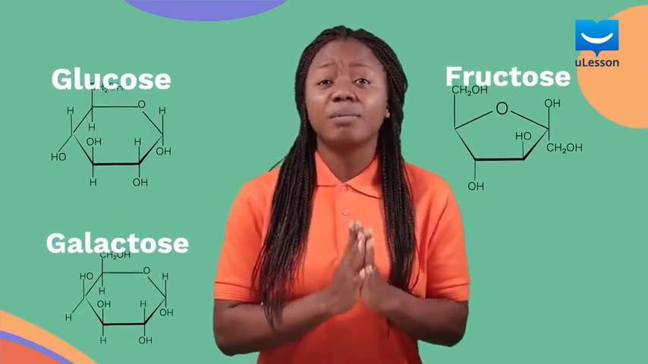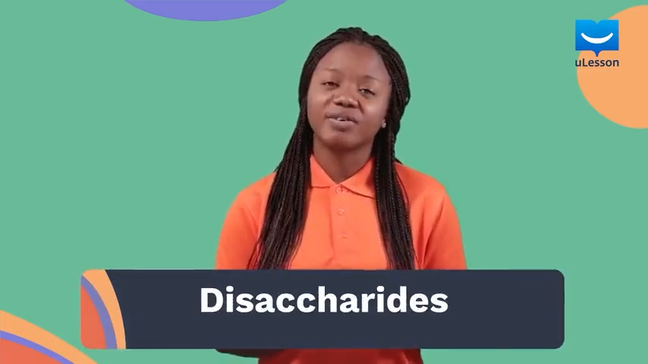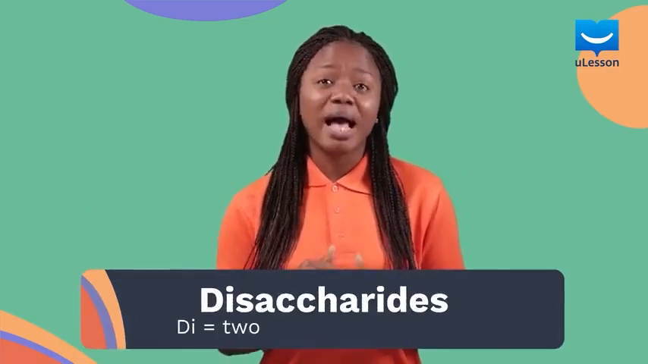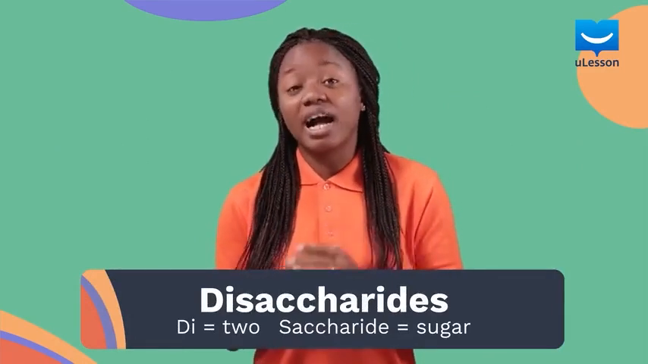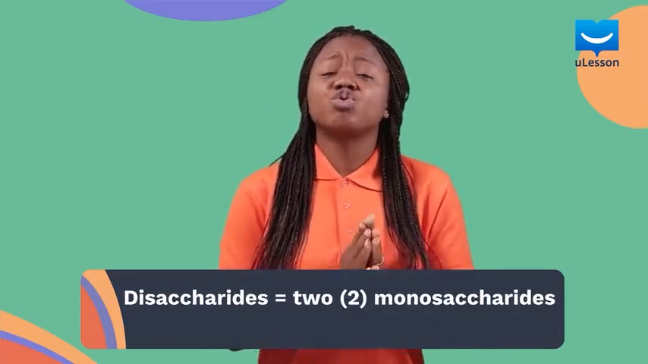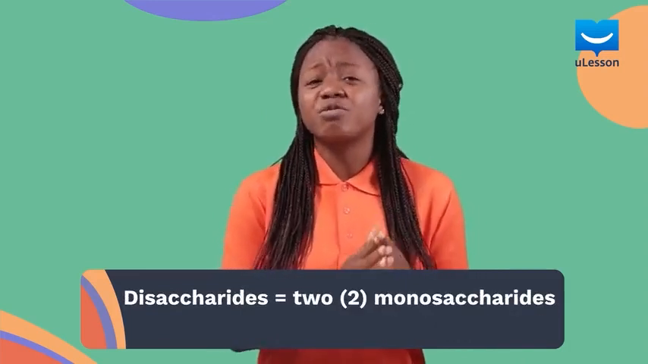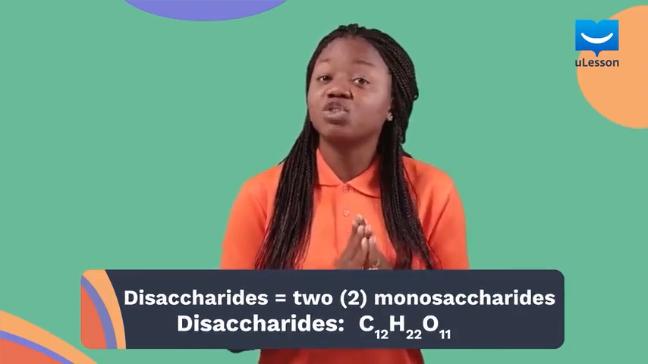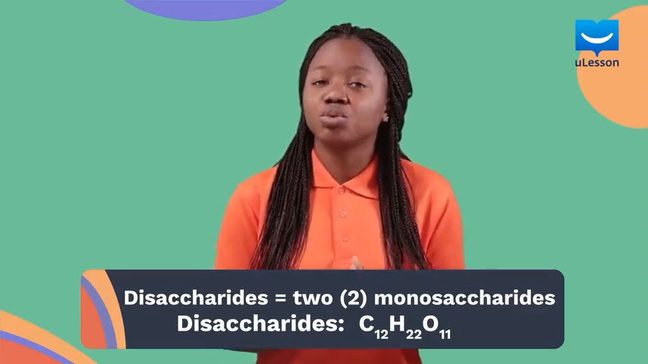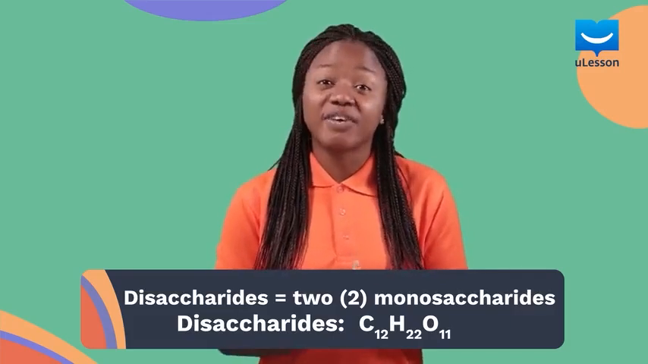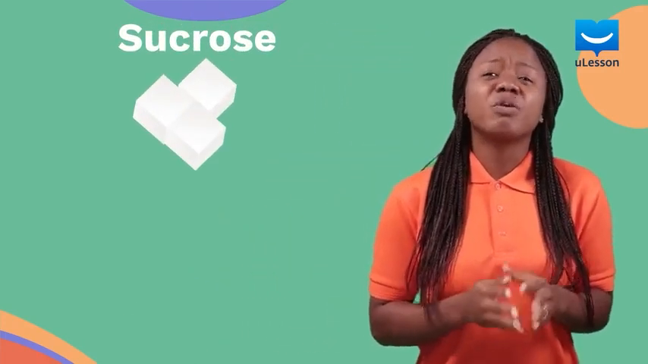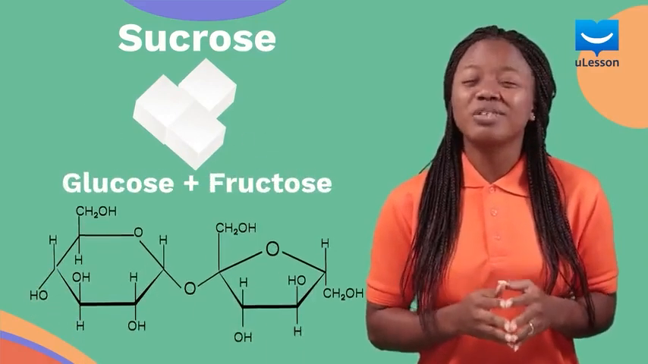The second class of carbohydrates are disaccharides. Di means 2, and saccharide means sugar. Therefore, disaccharides are carbohydrates with 2 sugars. Disaccharides are made up of 2 monosaccharides and have the general formula of C12H22O11. A common example of disaccharides is sucrose. Sucrose is our common table sugar. It is made up of 2 monosaccharides, glucose and fructose.